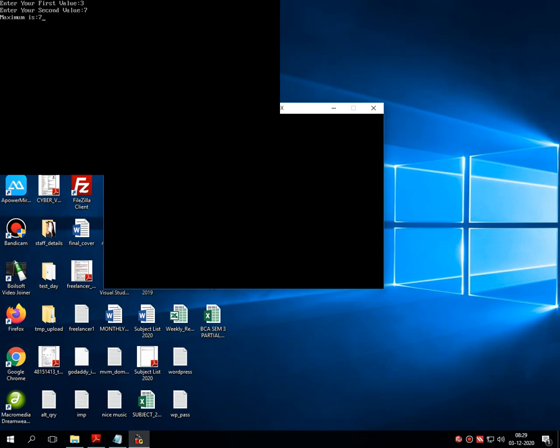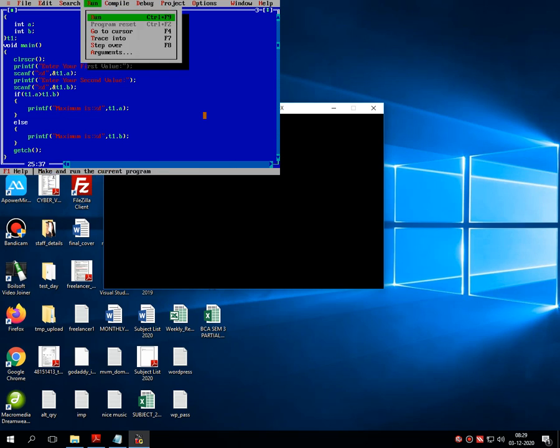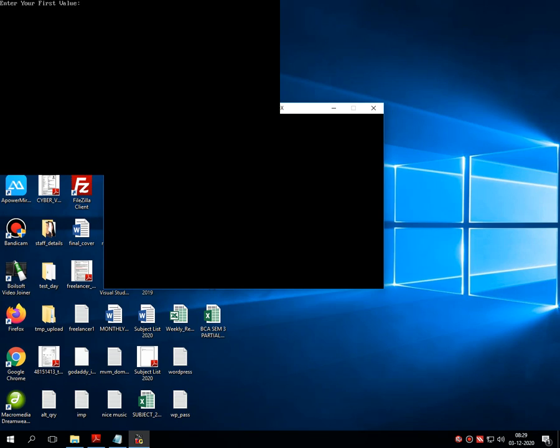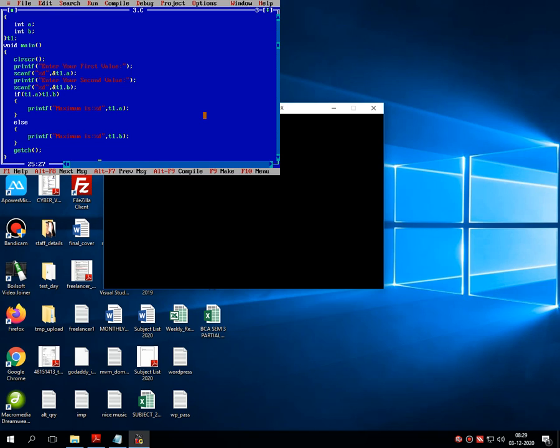So the program is working perfectly. Let's test for another value: the first value is 9 and the second value is 2. The condition becomes true and the output is 9. This is how we can use a decision making statement in a structure.